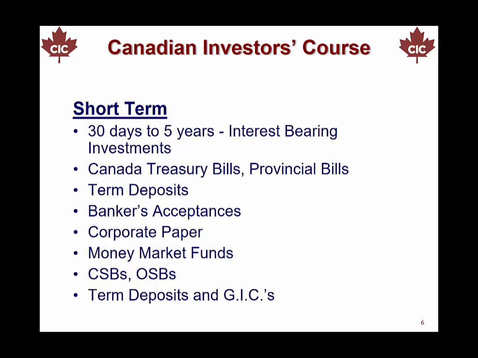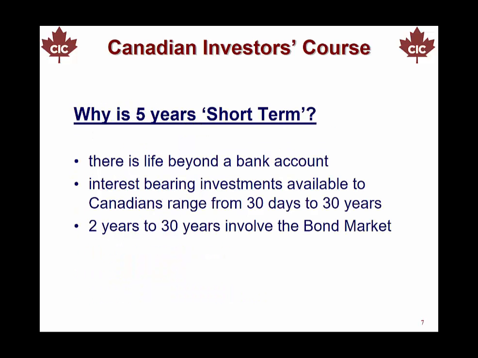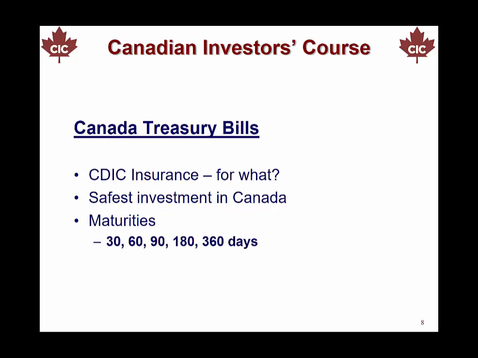Short term, 30 days to 5 years, would include interest-bearing investments. That includes Canada Treasury bills, provincial bills, term deposits, bankers' acceptances, corporate paper, money market funds, CSBs, OSBs, and GICs. Why is 5 years short term? There is life beyond a bank account. Interest-bearing investments available to Canadians range from 30 days to 30 years. 2 years to 30 years involve the bond market.